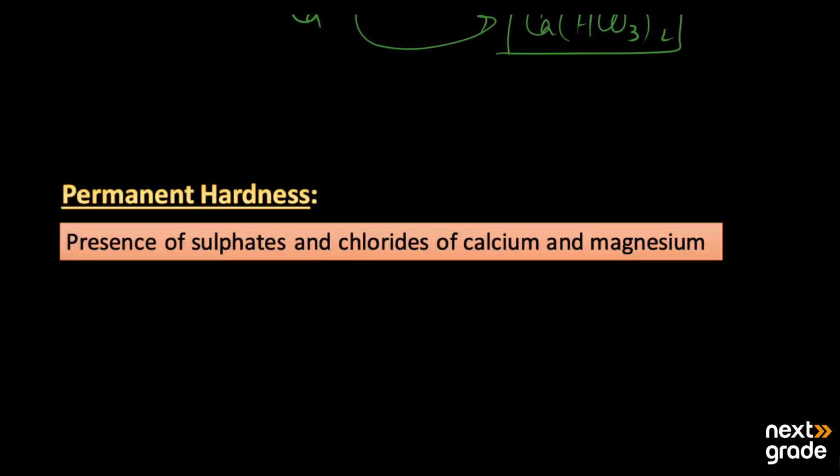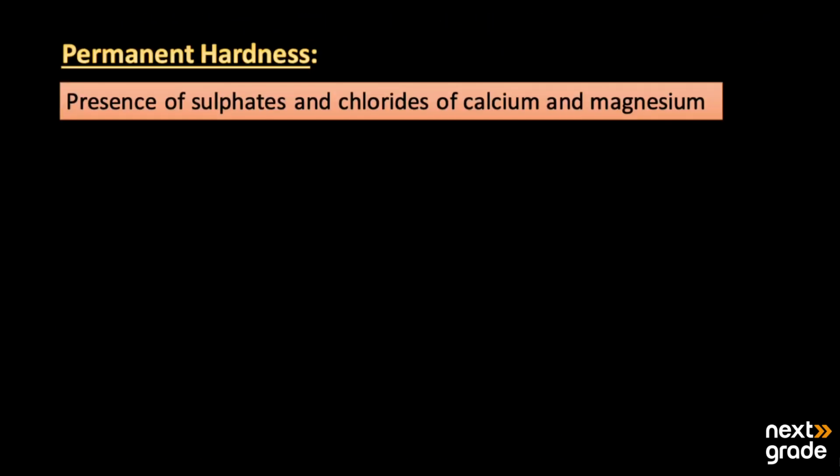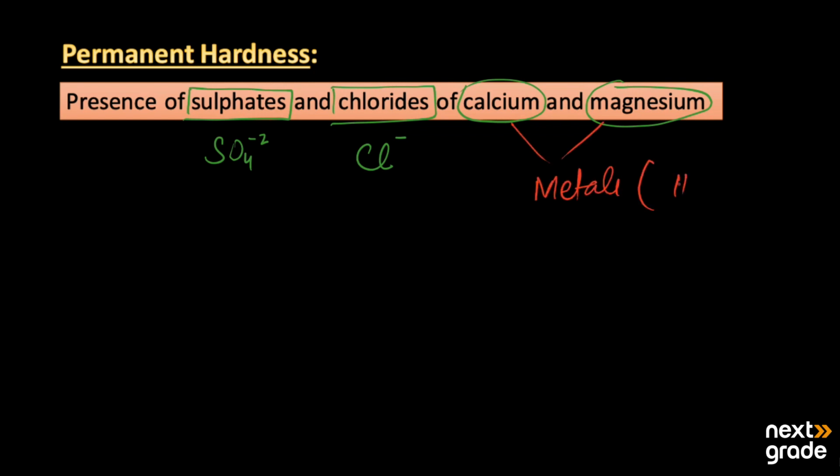After that we have the permanent hardness of the water. Permanent hardness is basically due to the sulfates, SO4 2 minus, and the chlorides, Cl minus, of calcium and magnesium. Calcium and magnesium are metals from group 2A, known as alkaline earth metals, and the oxidation state of both calcium and magnesium is positive 2.